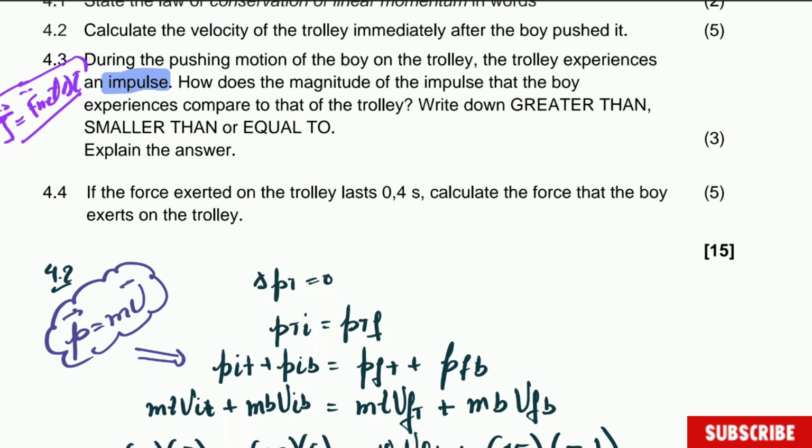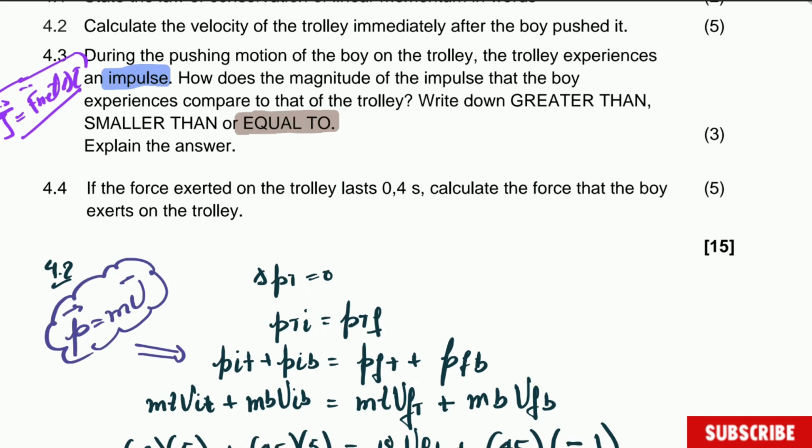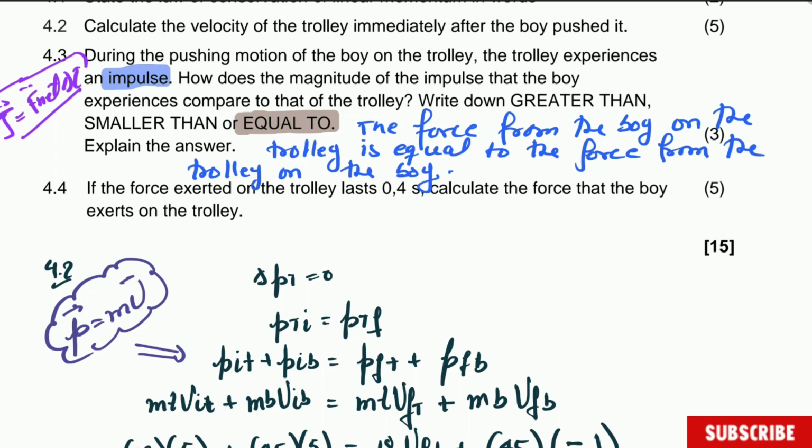Now, I want you to note something. This is an action-reaction pair when this boy pushes the trolley. Okay? The force is the same as well as the time. Therefore, the correct answer for the impulse is going to be the same, or equal to, in this case. So what we have to say here now to explain this one: first, you have to say that the force from the boy on the trolley is equal to the force from the trolley on the boy. And now this one you don't have to say, but for you to remember, this is Newton's third law.